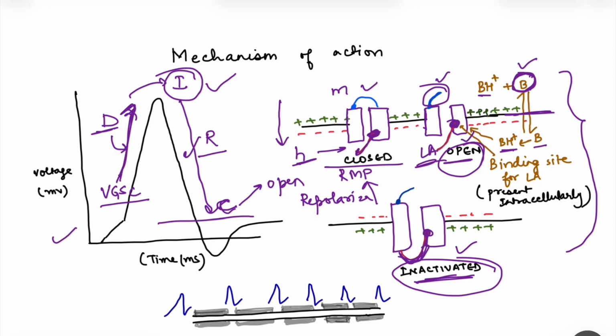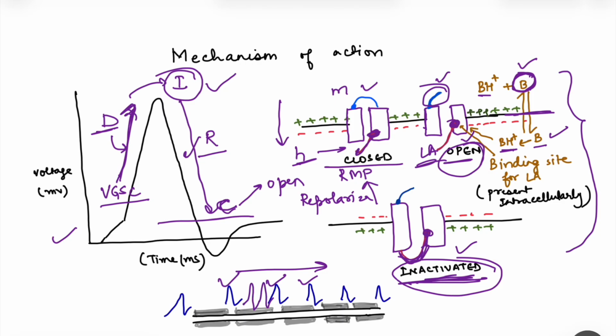And this is important because later we will see that the degree of block of this channel depends on various aspects which determine how much local anesthetic is going to enter into the cell and whether it is binding to its site or not. So now by binding to these channels, by fixing it in inactivated state, basically it will block the conduction of the nerve impulse, because for conduction we want the action potential to be generated at nodes of Ranvier in myelinated nerve fiber, and in unmyelinated nerve fiber in fact it is generated very close, it is regenerated again and again.